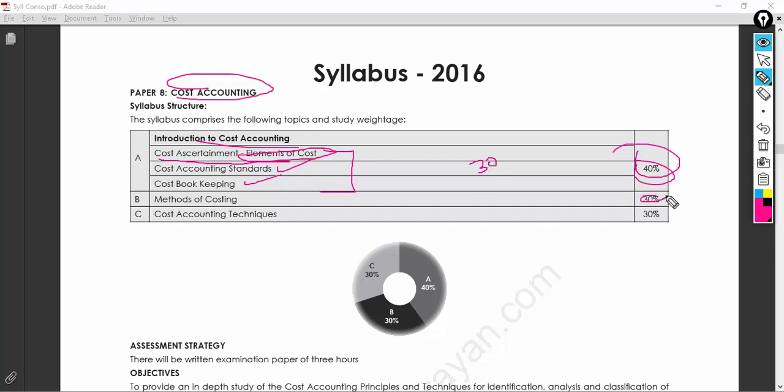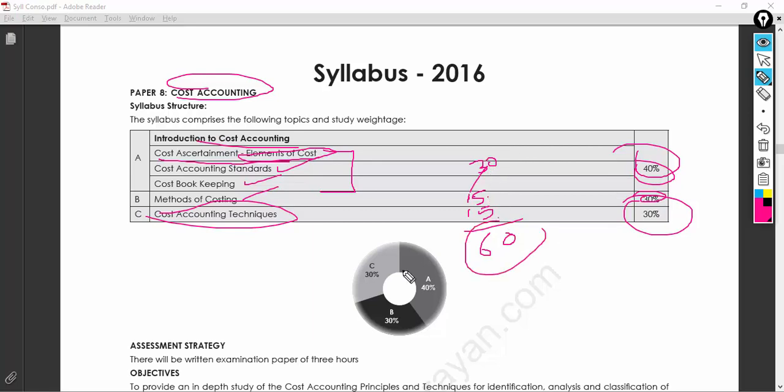Then methods of costing, you have 30%. I would say 15 marks; in the worst case, you should be getting 15 marks. Cost accounting techniques also carry 30%, and again I'm taking 15 marks. So 30, 15, 15, you're good to get 60 marks.